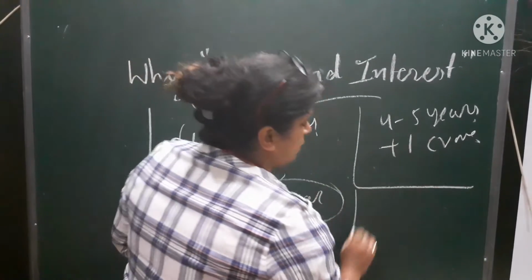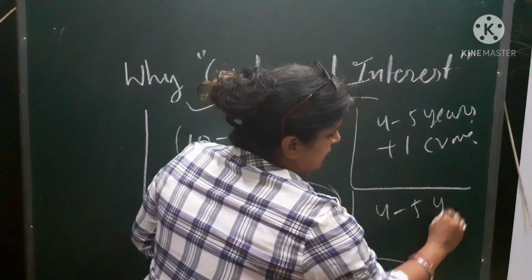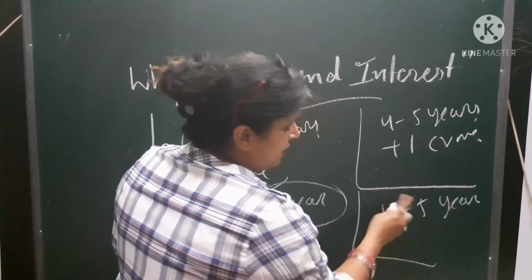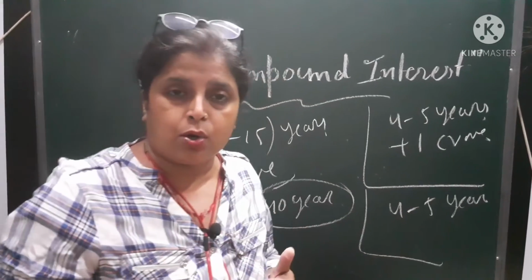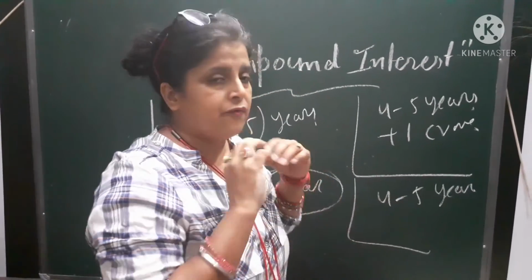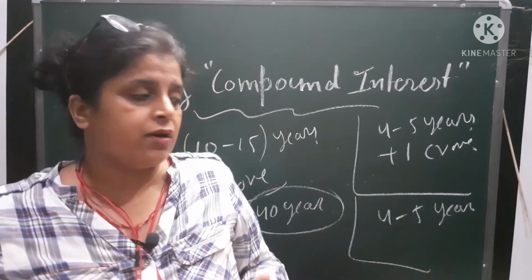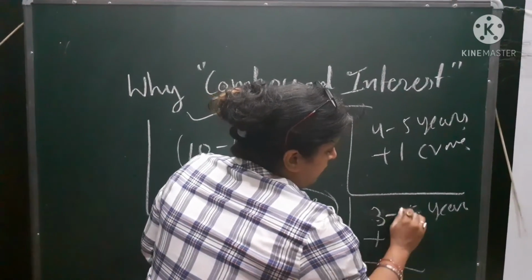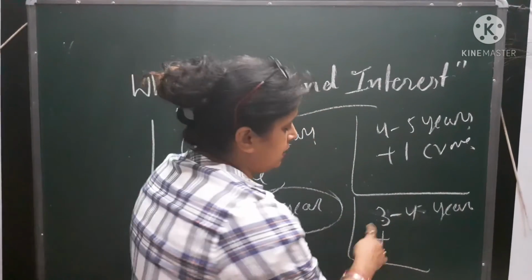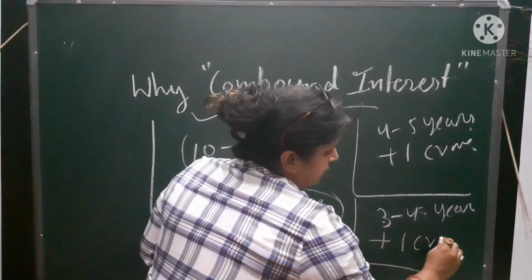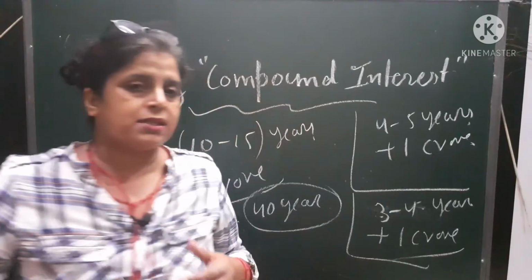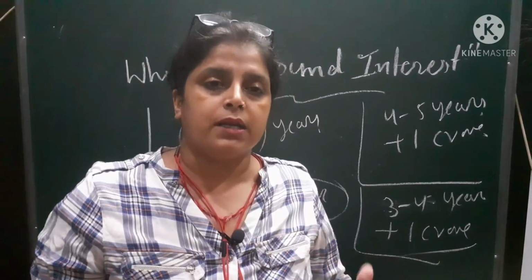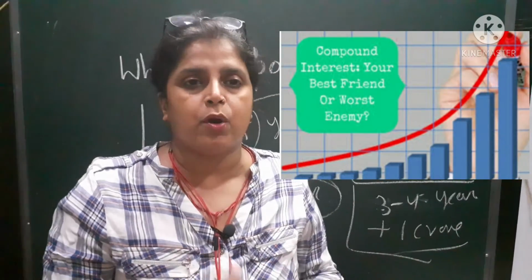Similarly, in 4 to 5 years again you may earn, because now you have a total of 2 crore rupees as principal for investment, so you invest it in the share market or anywhere. For 2 crore, not 4 to 5, it may be 3, because now your principal has increased, so within 3 to 4 years you may earn 1 more crore. In this way you will see the growth of your finances, your money, if you know the concept of compound interest.